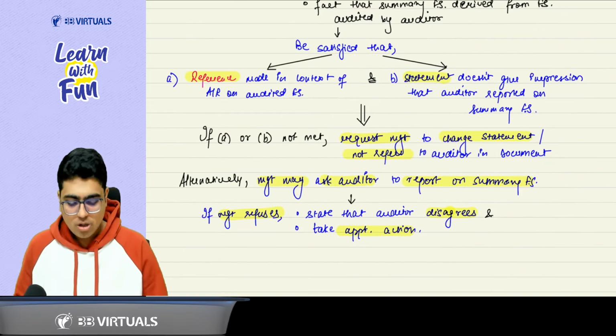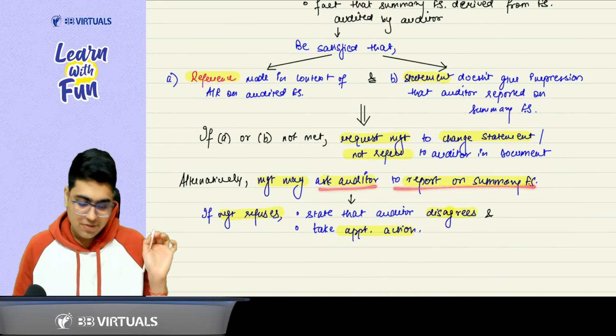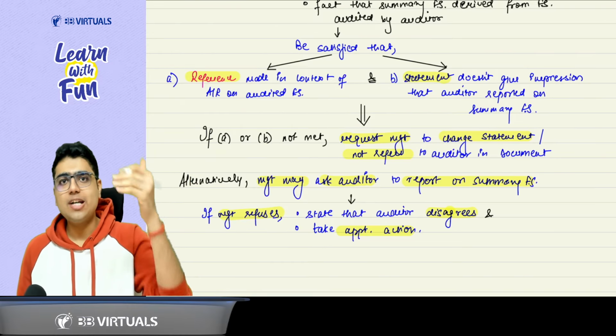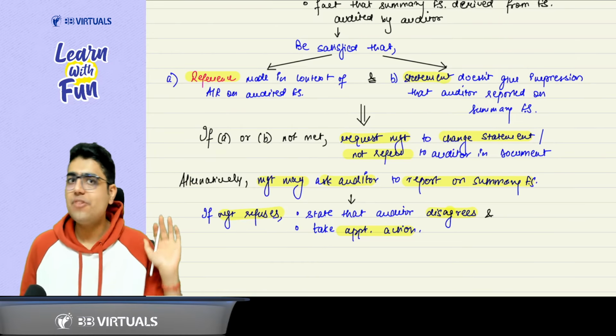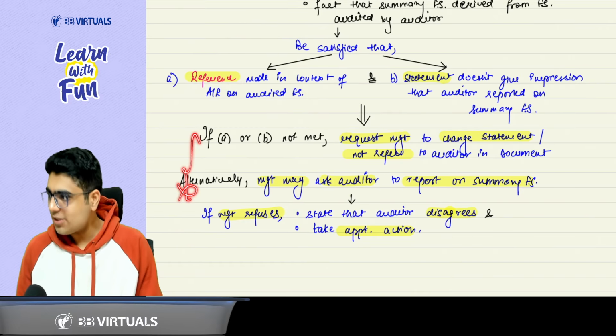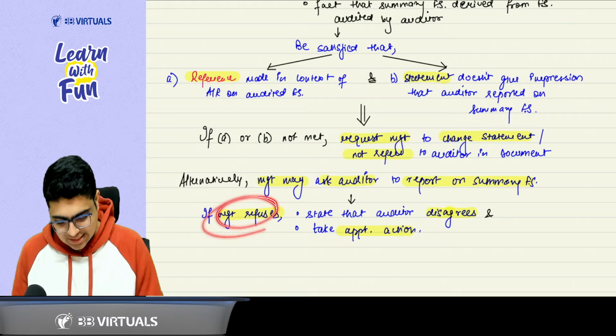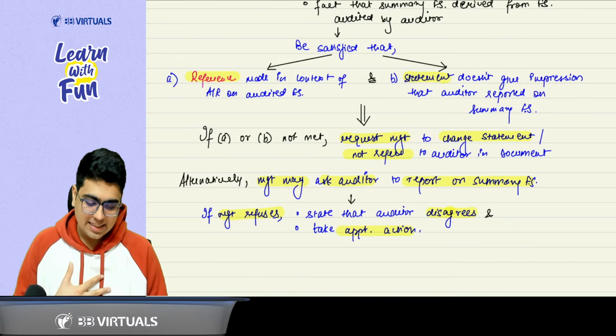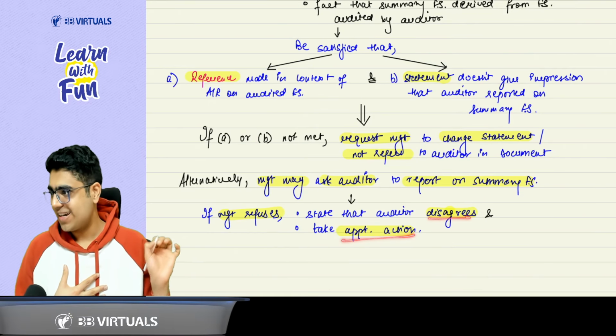Or management can also ask the auditor to report on the summary financial statement. That this report that you did not give, now you can report on the summary financial statement. If either of this is not happening, if management is refusing, then the auditor shall state that I don't agree with you, and again he will take an appropriate action.